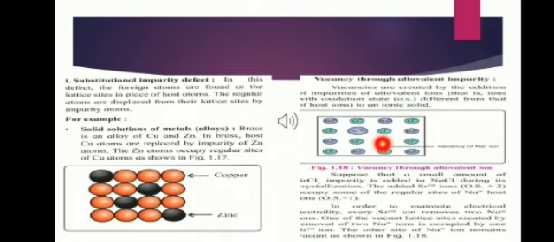Now, in order to maintain the electrical neutrality, every strontium ion removes 2 sodium ions. As you can see in the figure, one of the vacant lattice sites created by the removal of 2 sodium ions is occupied by 1 strontium ion. Here 2 sodium ions are removed. At one place strontium ion occupies the place and the second goes vacant. So the other site of sodium ion remains vacant. So this creates a vacancy defect.